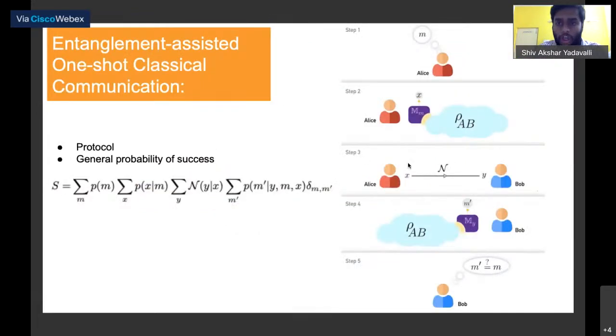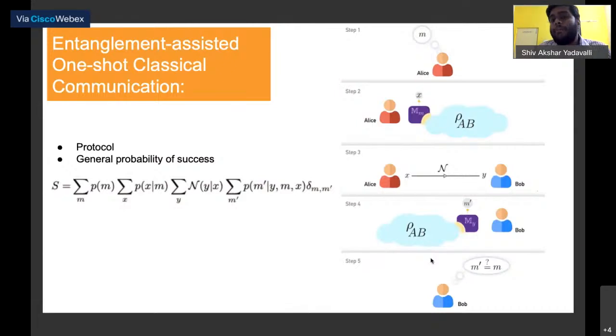So this is the protocol. I'll just describe the protocol. And this is the protocol that we mean every time we say entanglement-assisted one-shot classical communication. From now on, I will not say one-shot classical communication and all that. I'll just say entanglement-assisted communication.